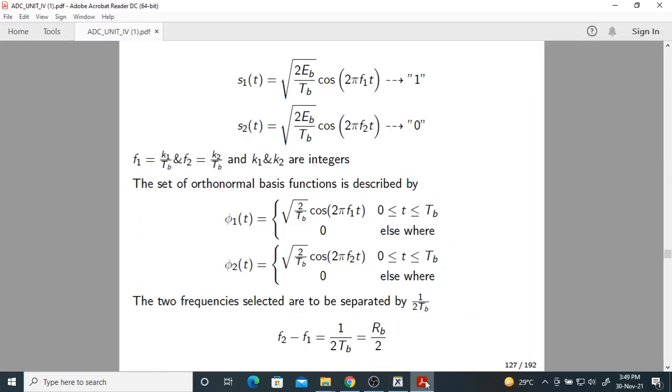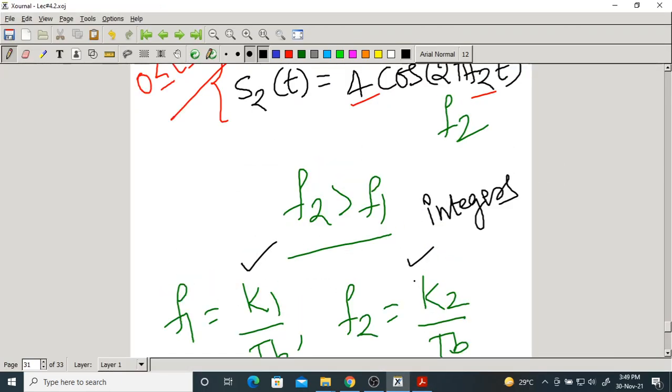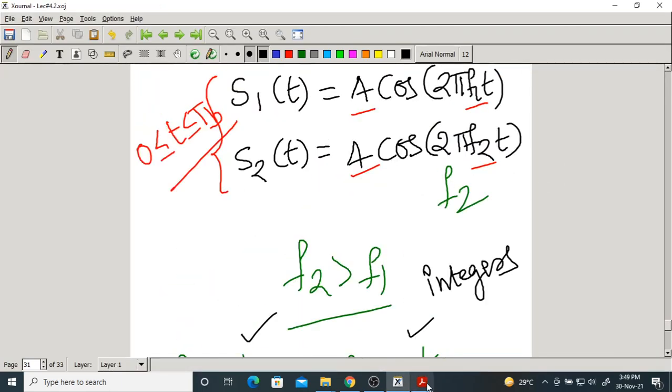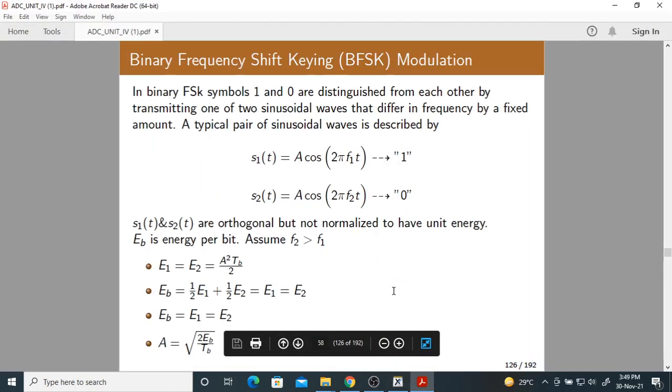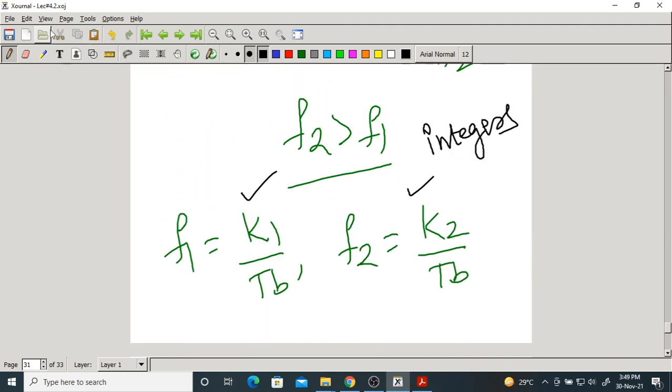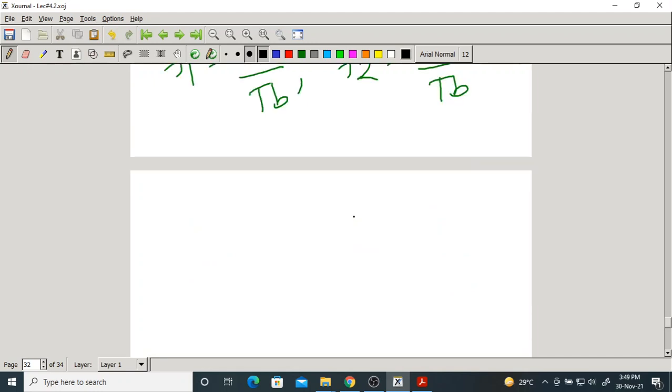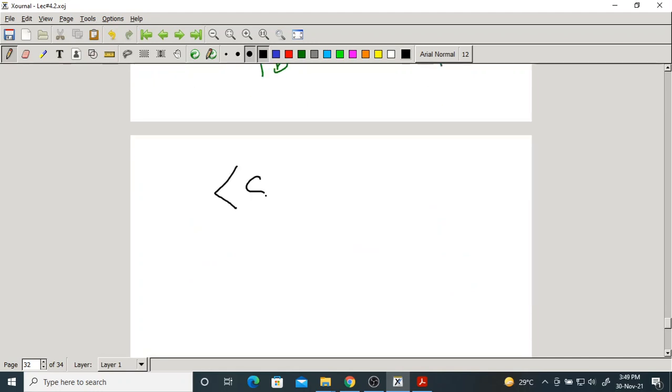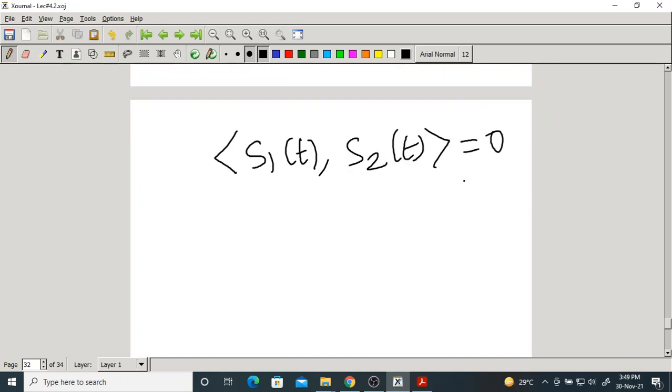K1, K2 are positive integers. Now, what happens here is, since they are having different frequencies, S1 of t and S2 of t are orthogonal. The inner product or the dot product of these two is 0. Why? Because they have different frequencies. So since they are orthogonal, I am not saying orthonormal, they are orthogonal because the dot product is 0.